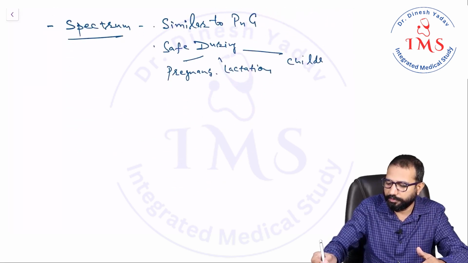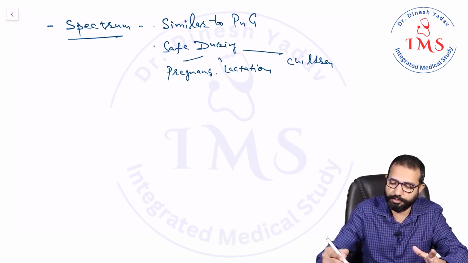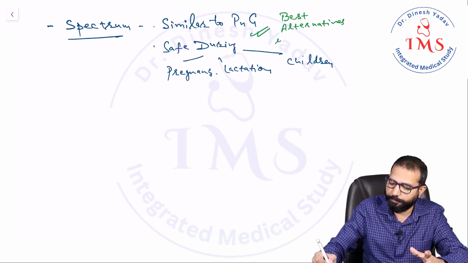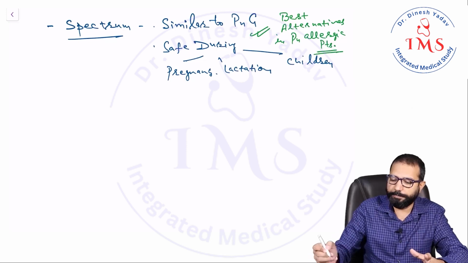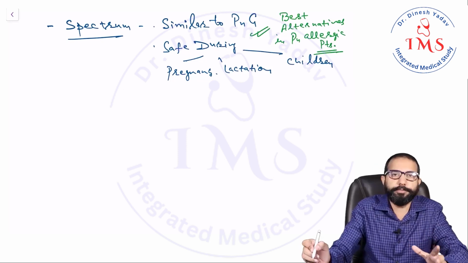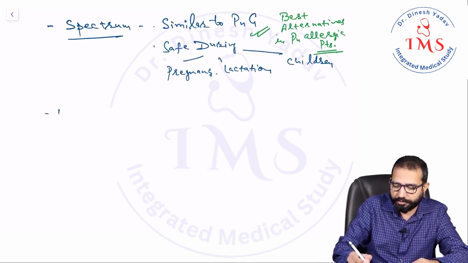That's why these are the best alternatives in penicillin allergic patients. So if one patient has a penicillin allergy, the best alternative is macrolides. Now, out of the macrolides, which macrolide is best? That is azithromycin.